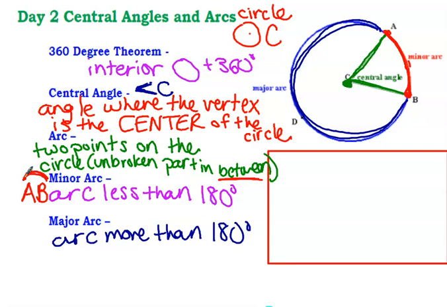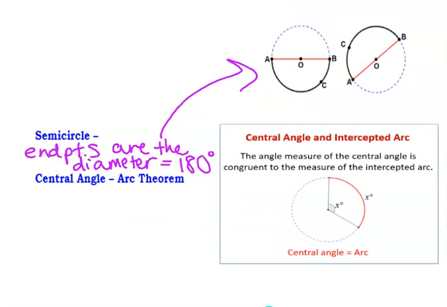And then if you wanted to name the major arc, B to A, you want to include the D so then you know it's the major one. So B, D, A, and it has that little hoop over it, so then you know it's an arc. So make sure you have circle C, angle C, minor arc AB, and then BDA. If I wrote AB for the major arc, I would just think it's this section, not the whole thing around.